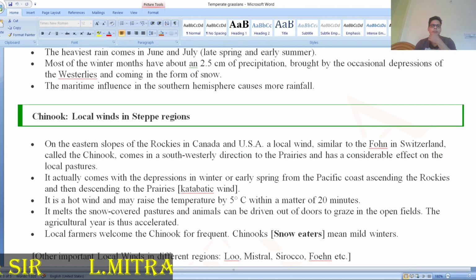Then, if you want to discuss another local wind, that is known as the Chinook. You can see this local wind in the steppes area. So we have to discuss one of these, the Rockies of Canada. The Chinook wind is found in the Rockies in Canada and the USA.